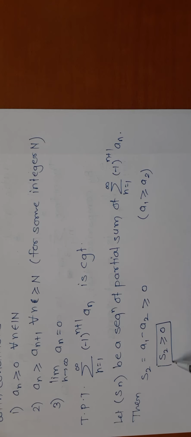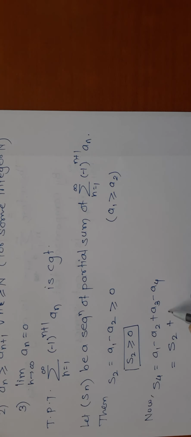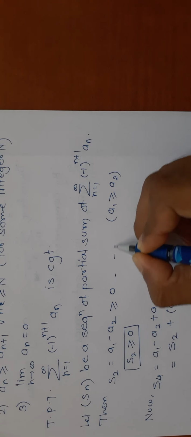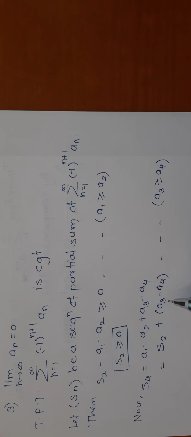So therefore the most important thing which we have got is S2 is greater than or equal to 0. Okay, so now S4 means what? S4 means we add the first four terms, right? So that means a1 minus a2, which is nothing but S2, plus I can write a3 minus a4, right? But see, here also the reason is a3 is greater than or equal to a4. So that's why this is a positive number. So when you add a positive number to S2, you are getting S4. So obviously S4 is greater than or equal to S2.